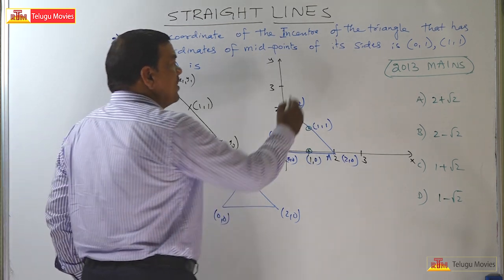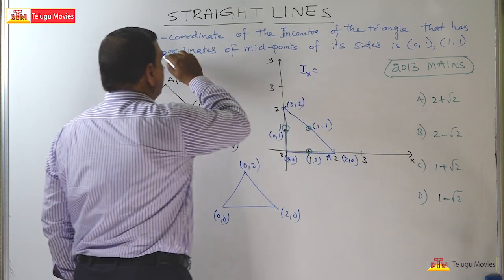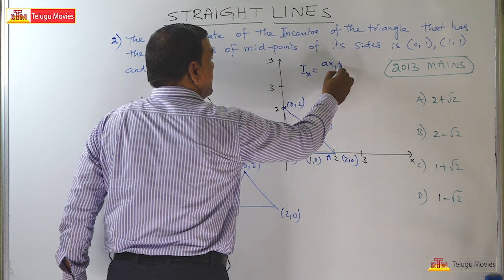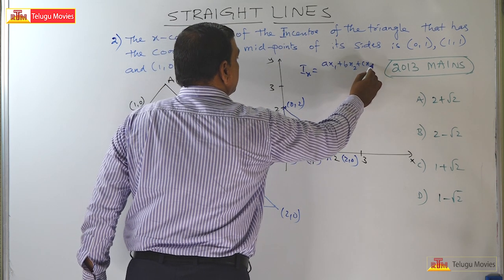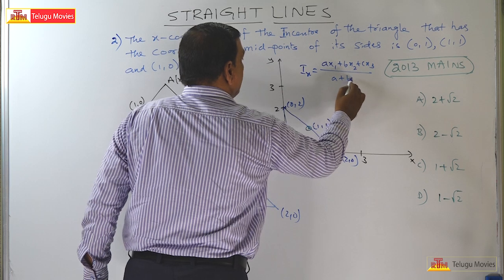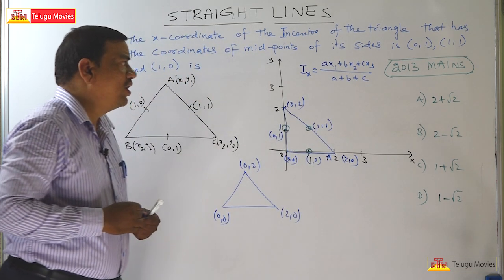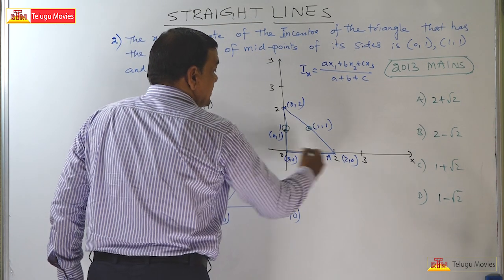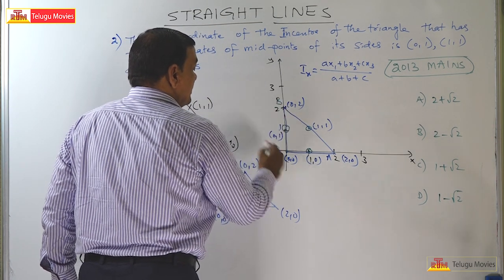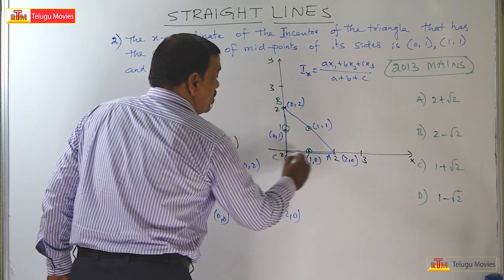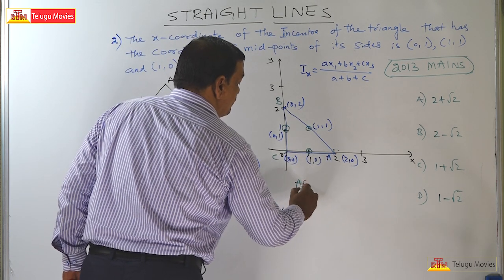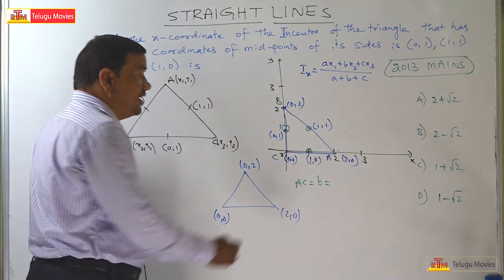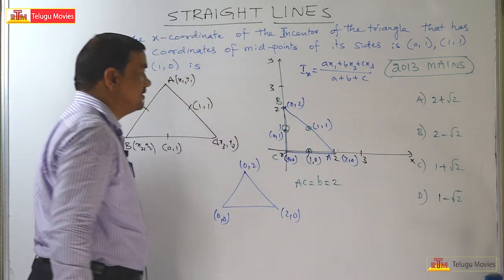Now in the incenter formula, we know that he is asking only for the x coordinate. So the x coordinate is given by the formula (ax1 plus bx2 plus cx3) upon (a plus b plus c). What are a, b, c? They are the lengths of the sides. Let us call them a, b and c. What is the length of the side AC? The length of the side AC, denoted by small b, is 2 units.